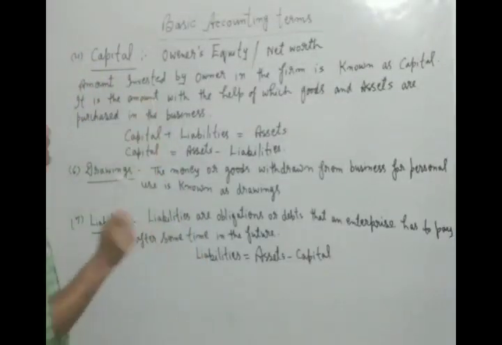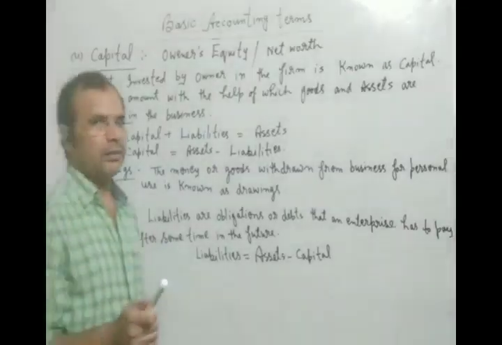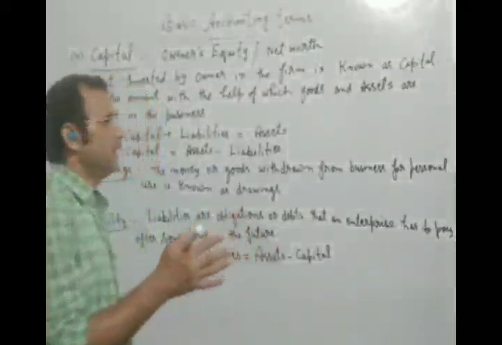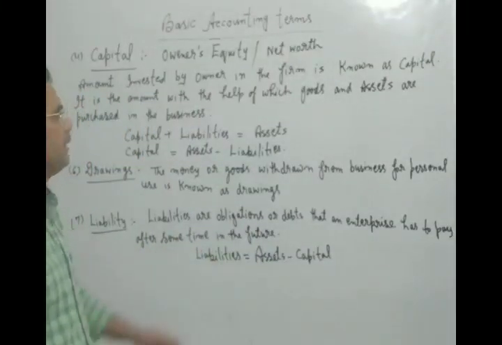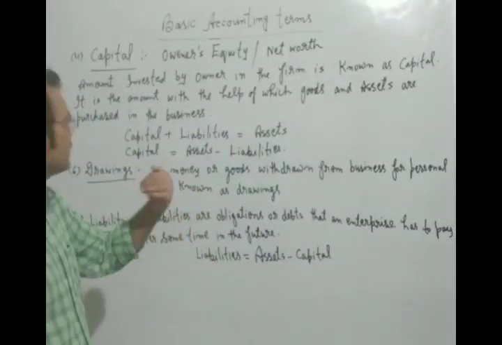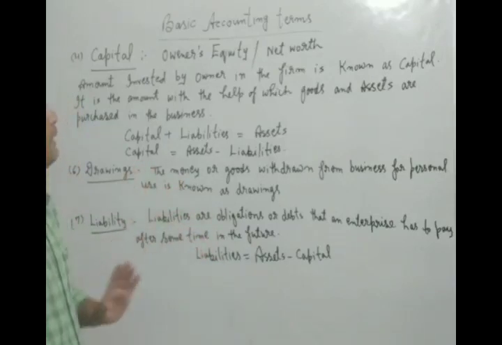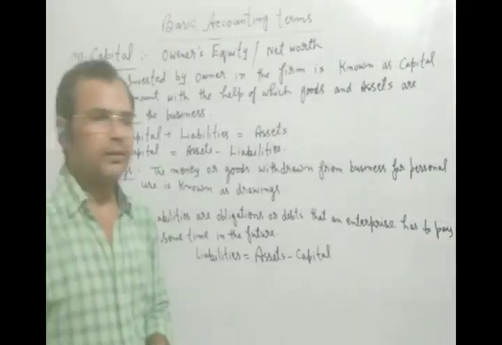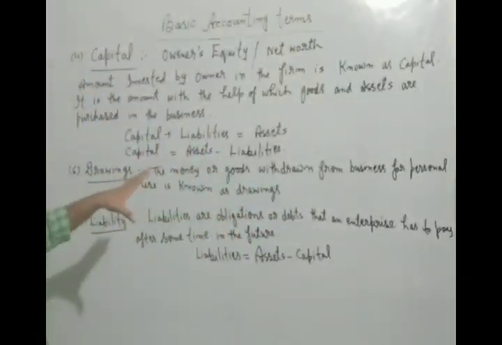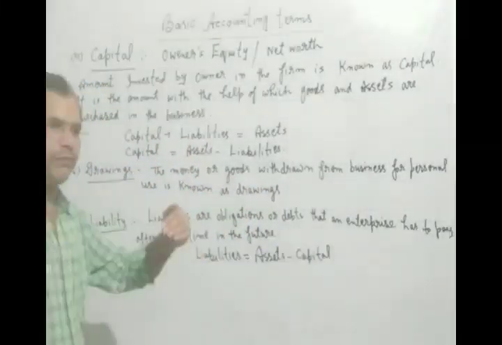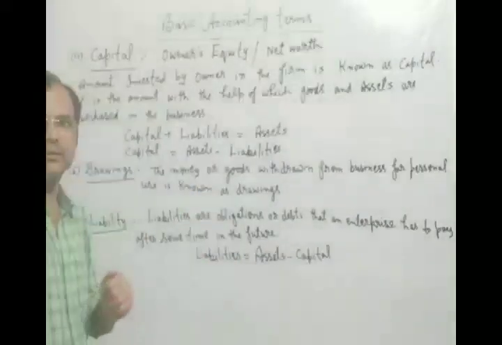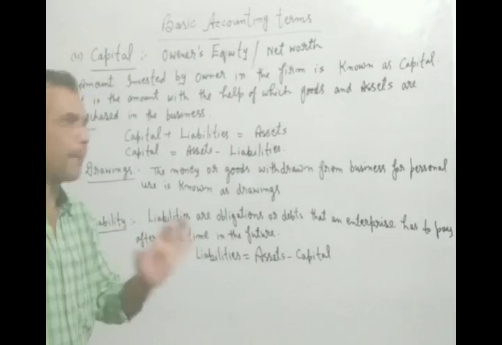The amount invested by the owner, who is going to start the business, in the firm, in any business, is known as capital. This is called capital. The money from which you are going to start the business is called capital.